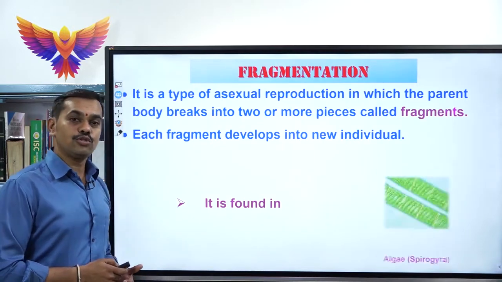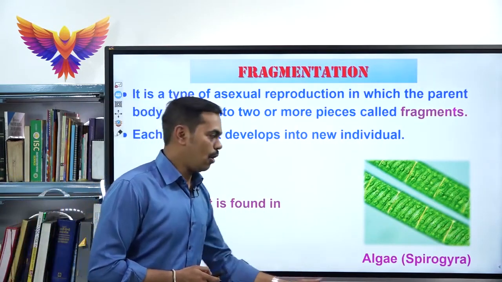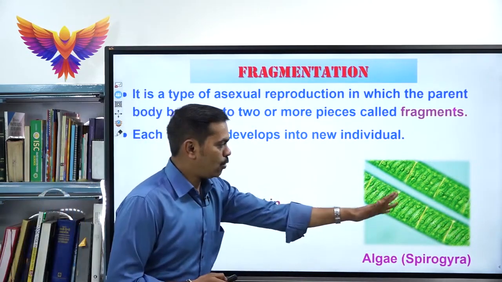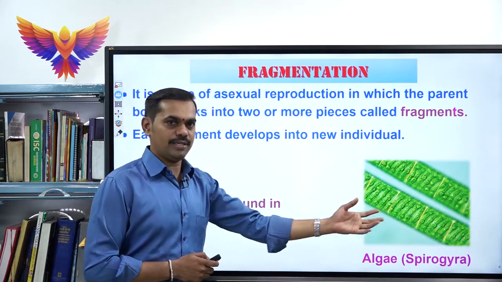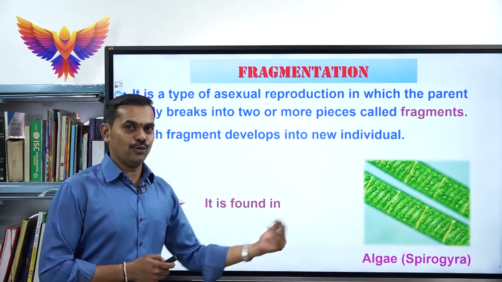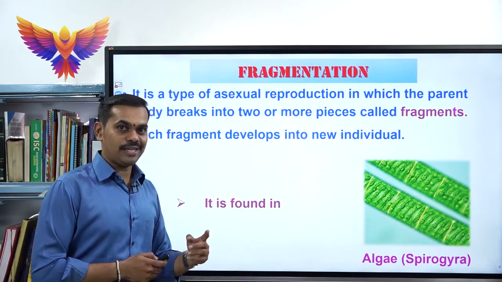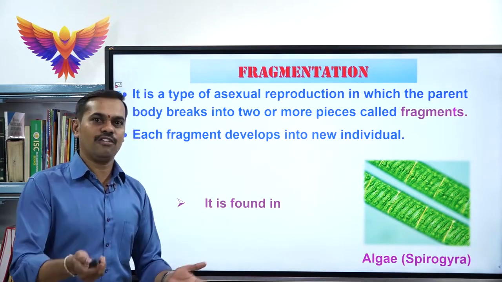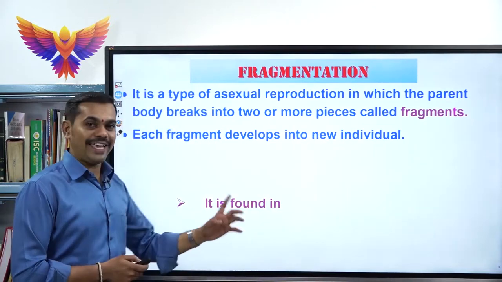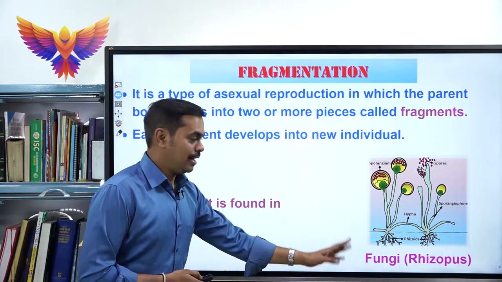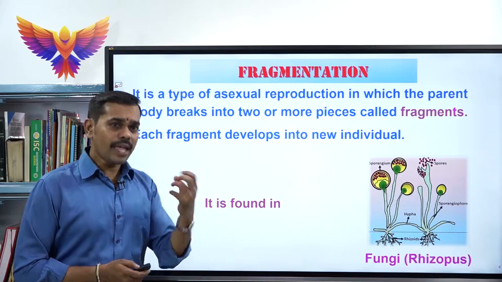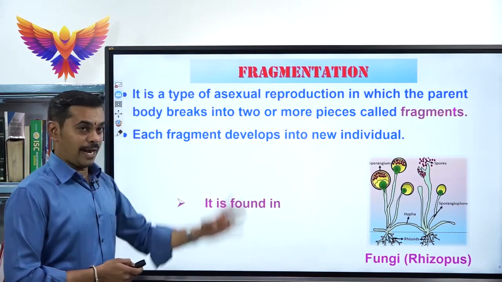Next, it is also found in a green alga called Spirogyra. If this Spirogyra breaks down into two or more pieces, each piece can develop into a new Spirogyra. There is no fusion of gametes. A single parental body breaks into a number of pieces and each piece can develop into a new organism. One more example is fungi, that too Rhizopus, which is commonly called bread mold. Even in bread mold we can see the fragmentation process.